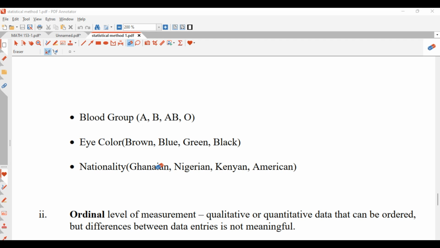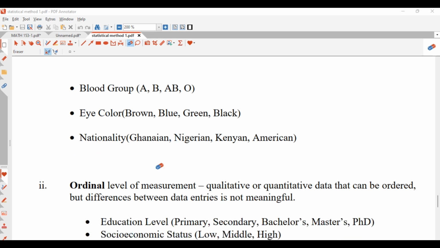So in most cases, the nominal level of measurement is qualitative, and its nature is not in an ordered form, right? So that is the nominal level of measurement for you.